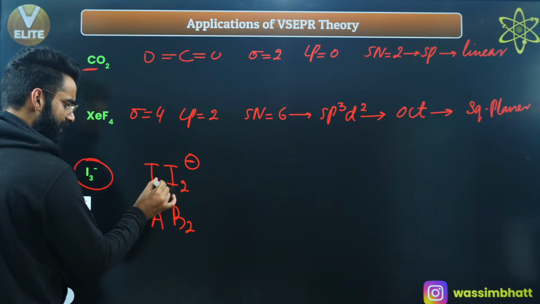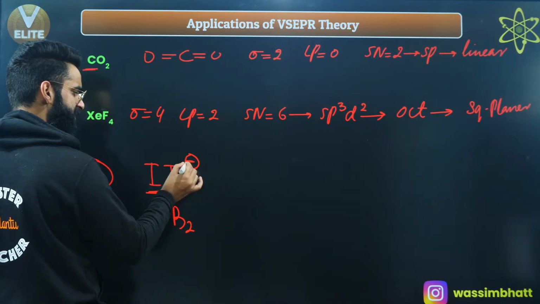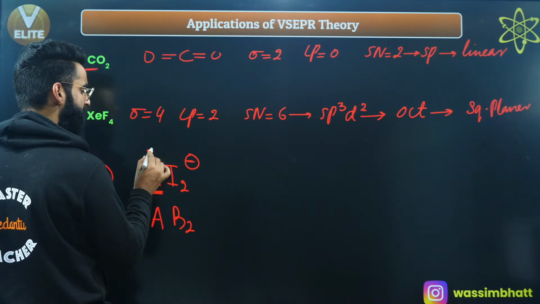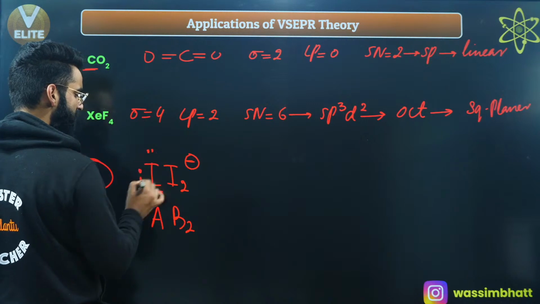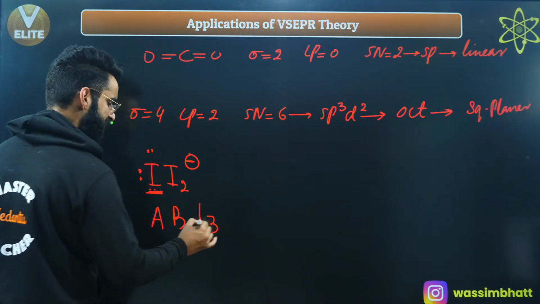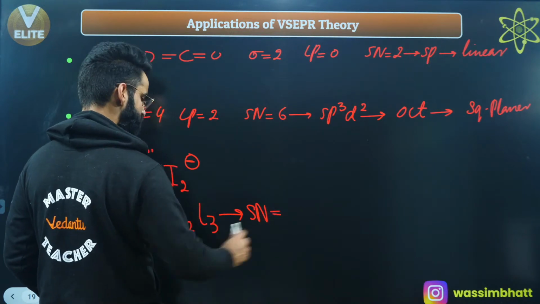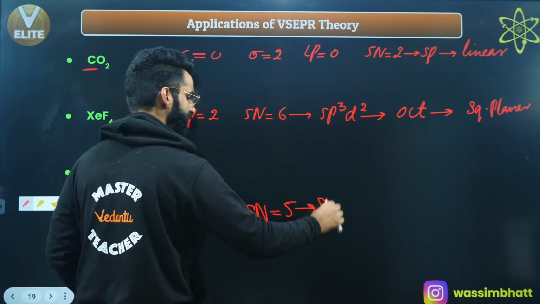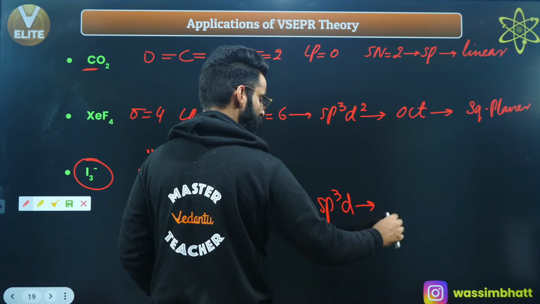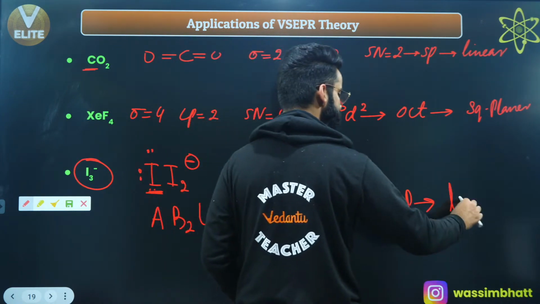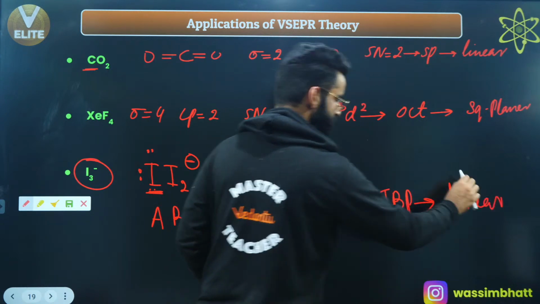Is there any lone pair on this iodine? Have a look. Iodine has 7 valence electrons, but 7 plus 1, 8. Out of 8, it is using 2. So there are 6 electrons left on this iodine. 6 electrons means 3 lone pairs. So 3 lone pairs, AB2L3 type. Steric number is going to be what? Steric number is going to be 2 plus 3, 5. Hybridization is going to be sp3d. If hybridization is sp3d, the geometry is going to be trigonal bipyramidal, but its shape is going to be linear, right? Yes, we have discussed this in detail, right?